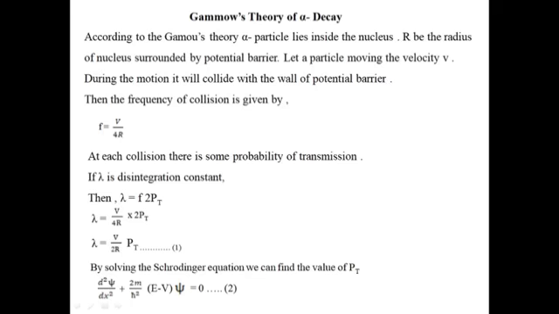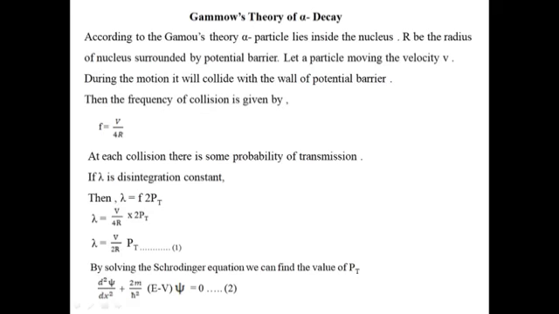Gamow theory of alpha decay. According to Gamow's theory of alpha decay, the alpha particle lies inside the nucleus. Let R be the radius of the nucleus surrounded by the potential barrier. Let the particle be moving with velocity v.